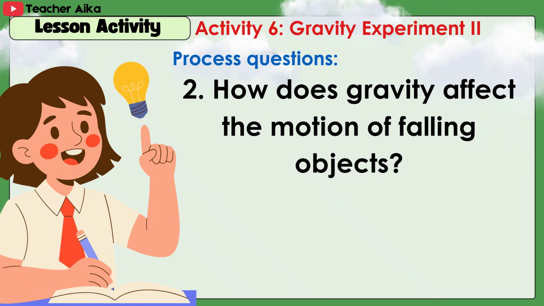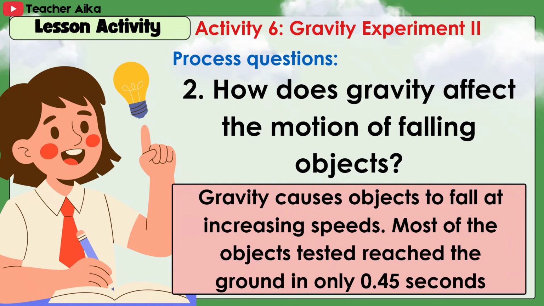2. How does gravity affect the motion of falling objects? Answer. Gravity causes objects to fall at increasing speeds. Most of the objects tested reached the ground in only 45 seconds.